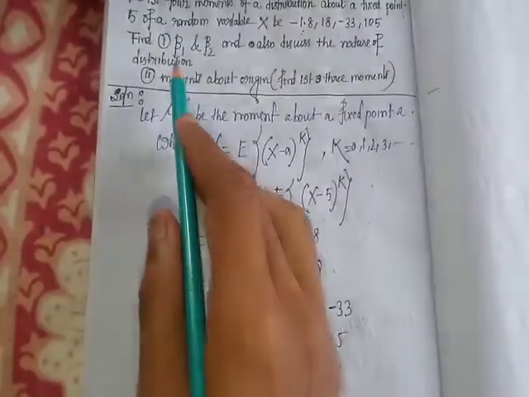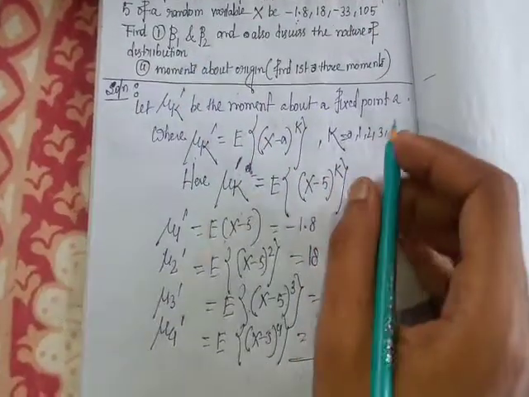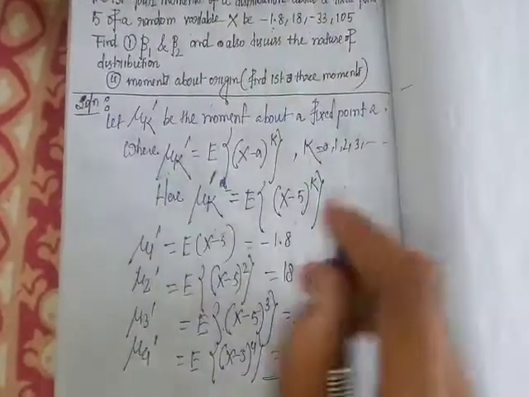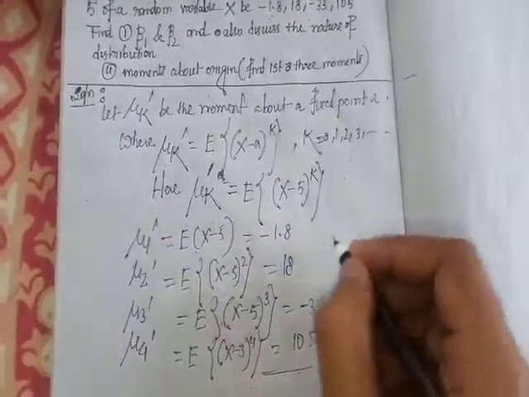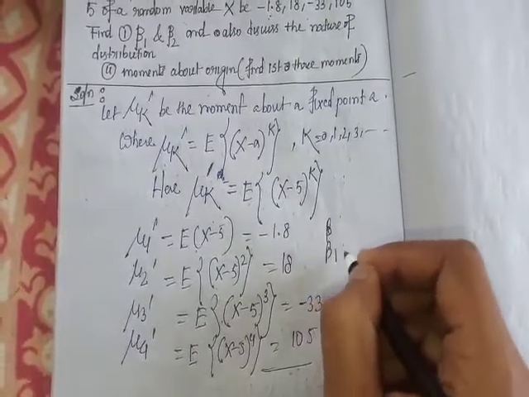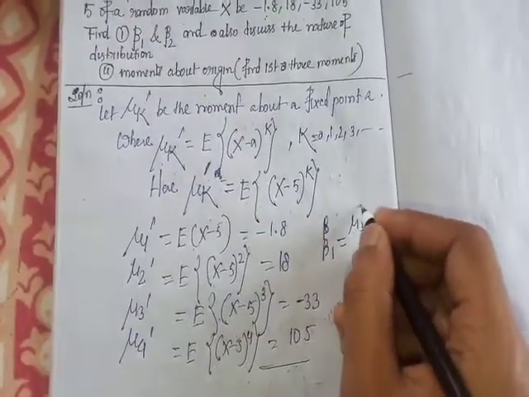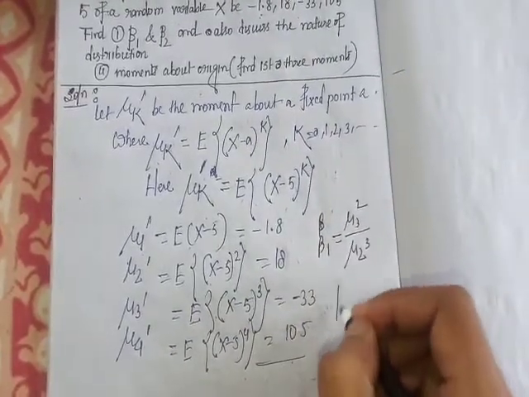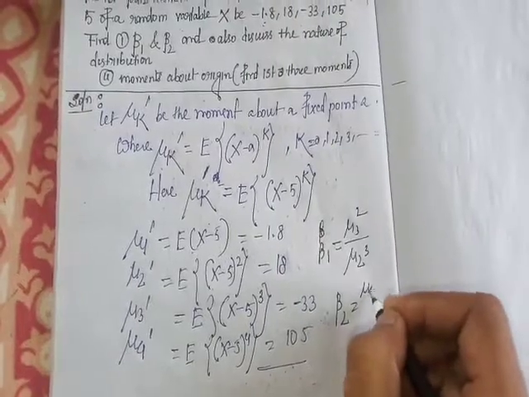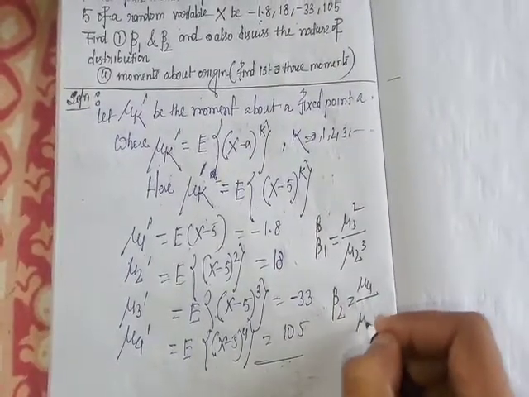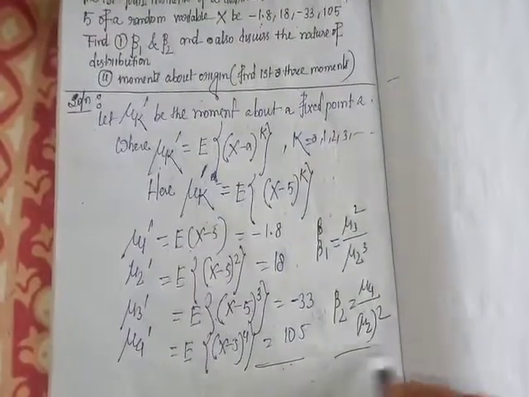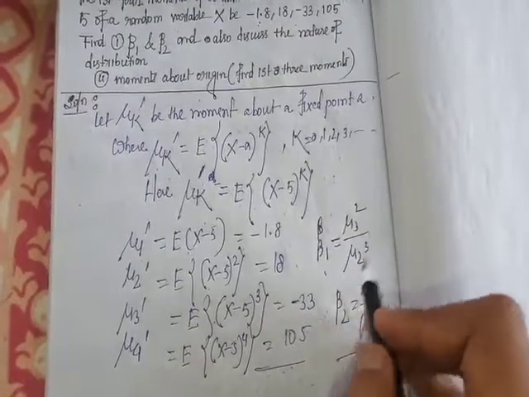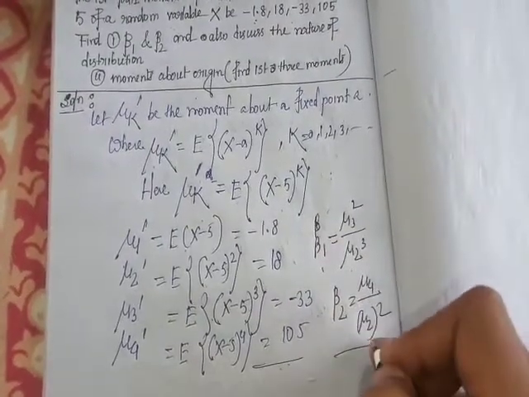The question is to find beta 1 and beta 2. The formulas are beta 1 equals mu 3 square by mu 2 cube, and beta 2 equals mu 4 by sigma to the power 4.